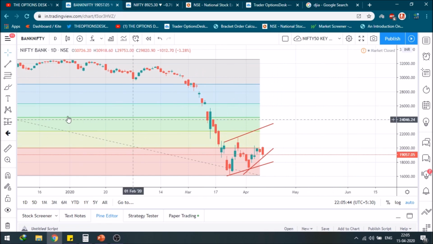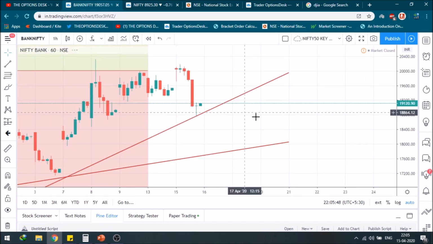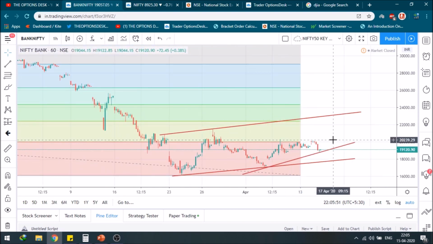So now let's come to the lowest time frame first. So as you can see, this is the lowest time frame. So as you can see, the Bank Nifty went to a high of 20,165, and then it went back to the level of this. So this is the new major trend line.